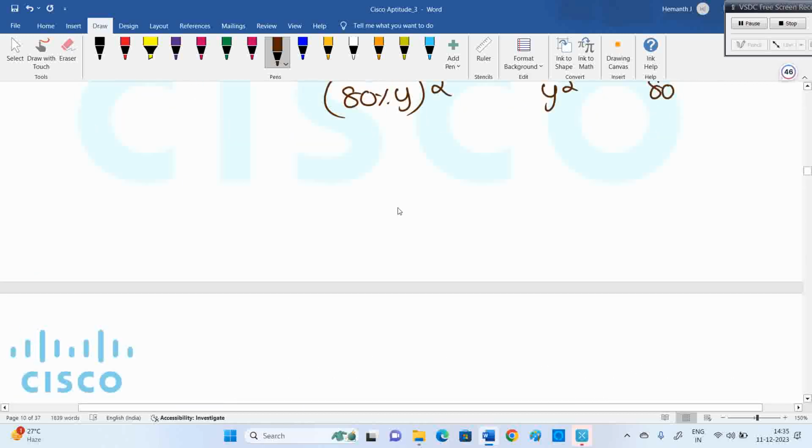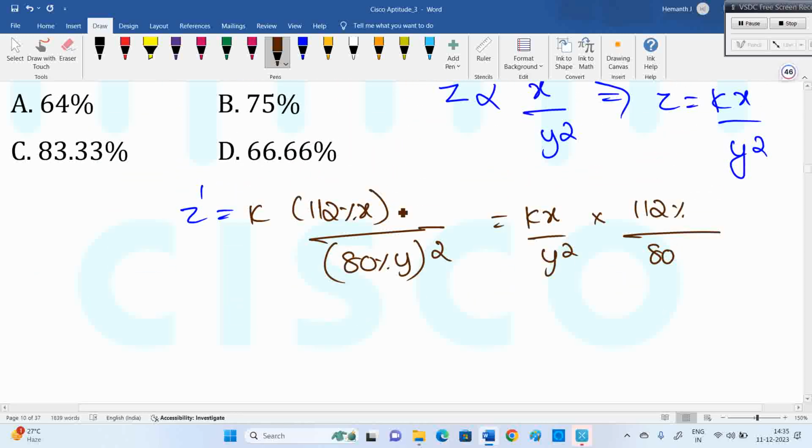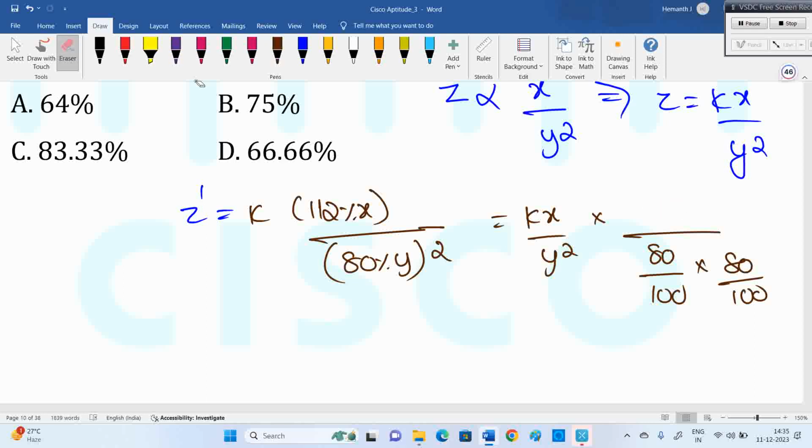Numerator 112%, I'll write 112 divided by 100. So this 100 will get cancelled, so these two zeros also get cancelled. We're left with 112 divided by 8 into 8.